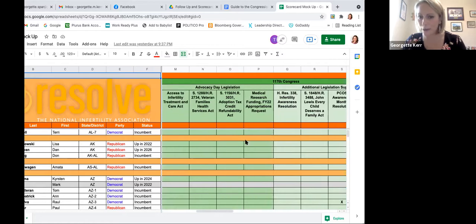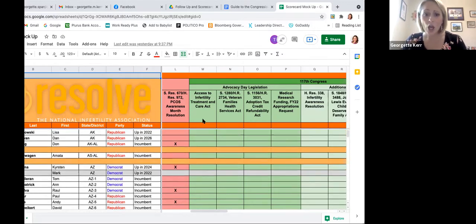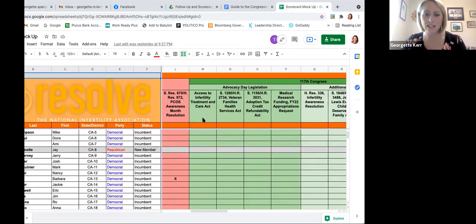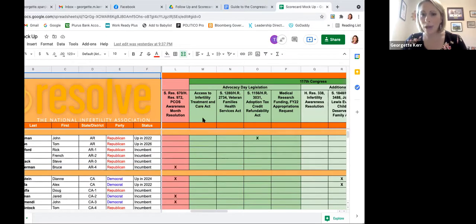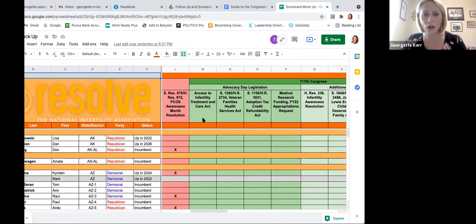There's 9 total. On Advocacy Day, we're going to be focusing on these 4 right here in the darker green box. The first one is the Access to Infertility Treatment and Care Act. This bill has yet to be introduced. We are expecting it to drop in the House and the Senate sometime between now and Advocacy Day. Right now, we have just marks for the original sponsors. We're anticipating it will be Senator Booker and Congresswoman DeLauro.